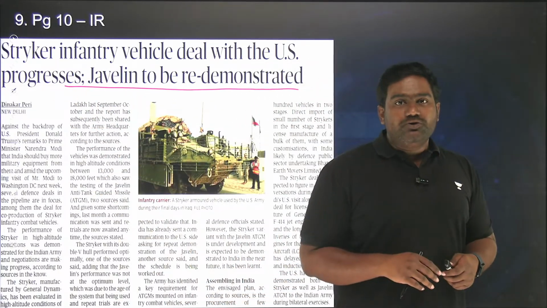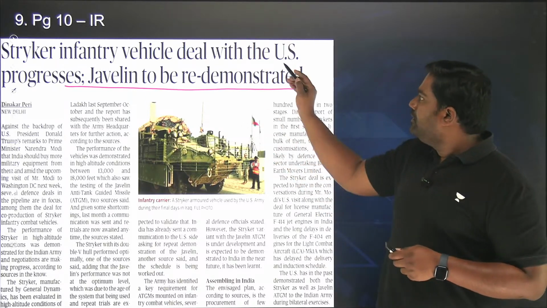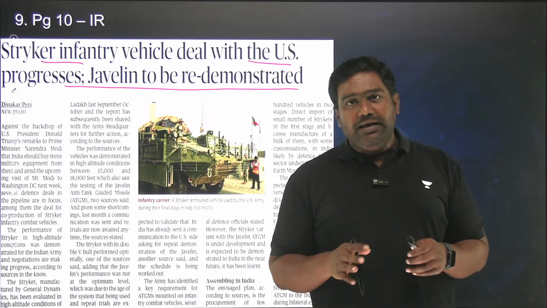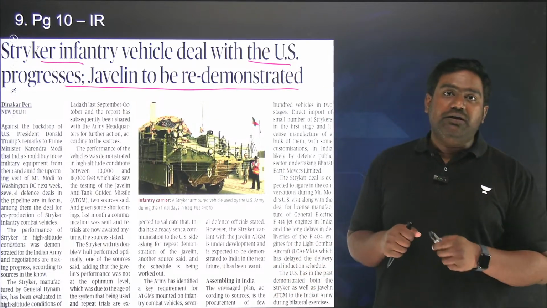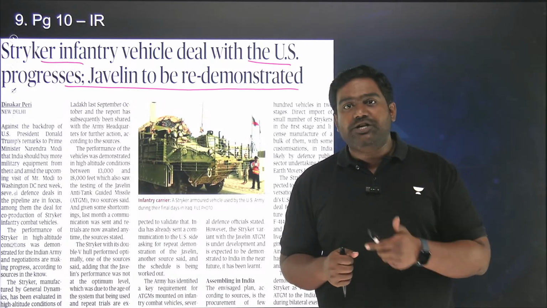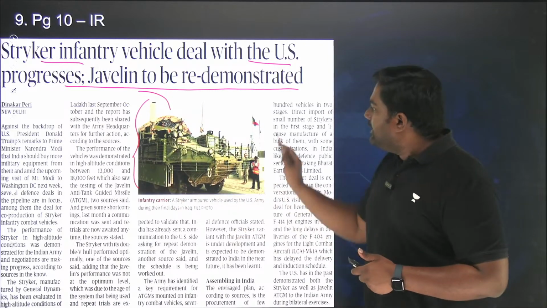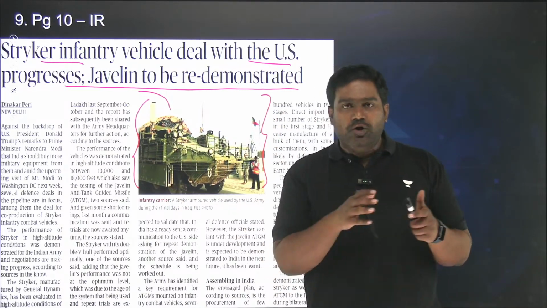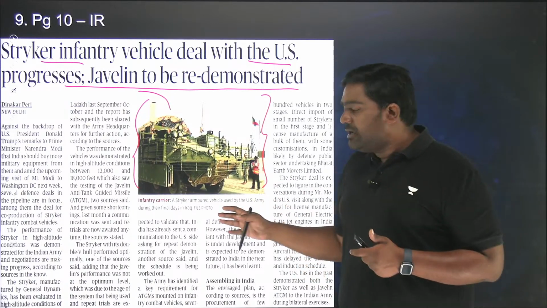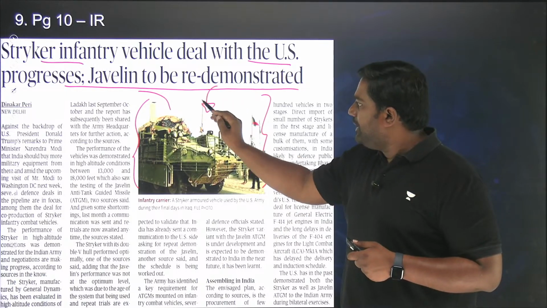The US is looking to sell the Stryker infantry vehicle and the Javelin anti-tank guided missile to India. Indian Army is interested to procure these American weapons to be deployed in the Himalayan heights, particularly against Pakistan and China. Stryker, which you can see here in this image, is an infantry vehicle which can carry not only few troops but can carry ammunition as well. And it's a reinforced vehicle which can withstand any ammunition fire, any explosion as well,